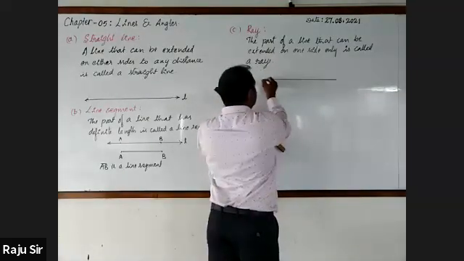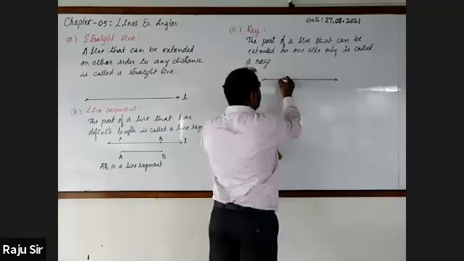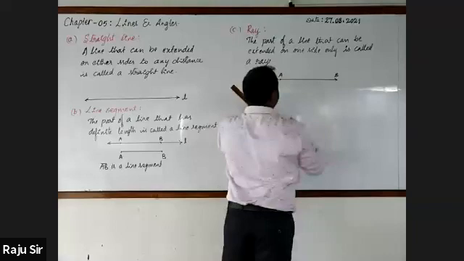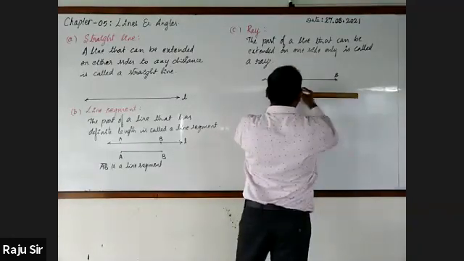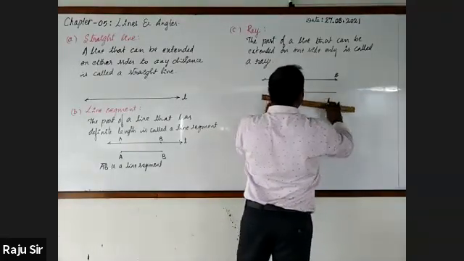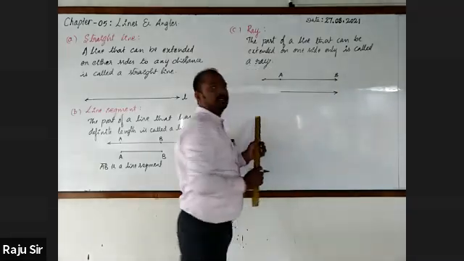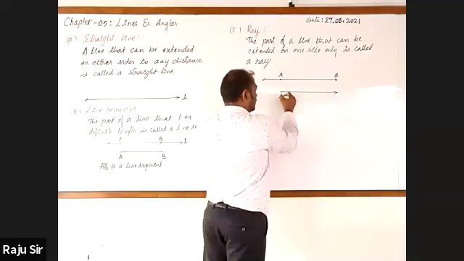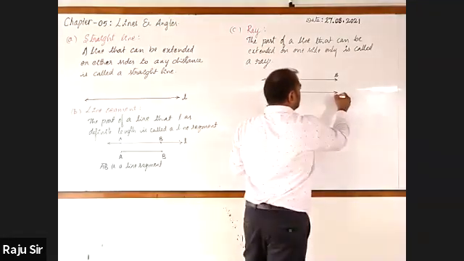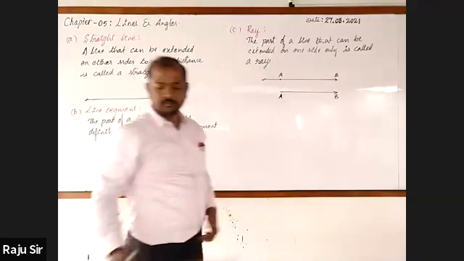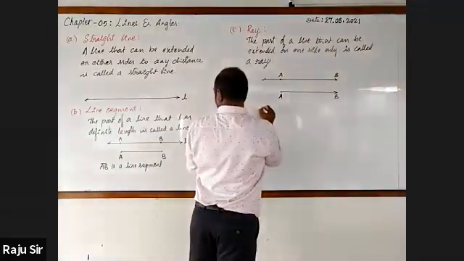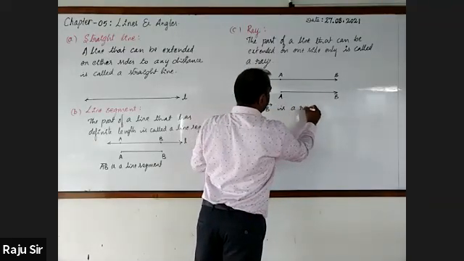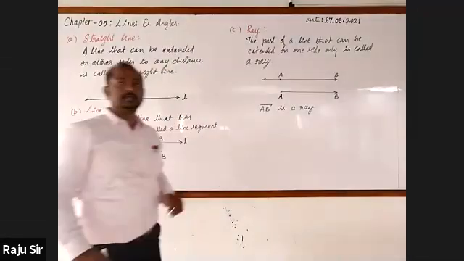Here, I'm taking a straight line, and a part of it. How many endpoints are there for a ray? Only one. I consider that as A. Then write: AB is a ray.